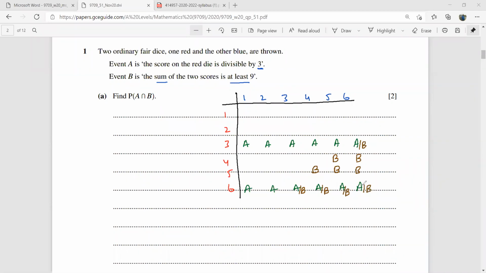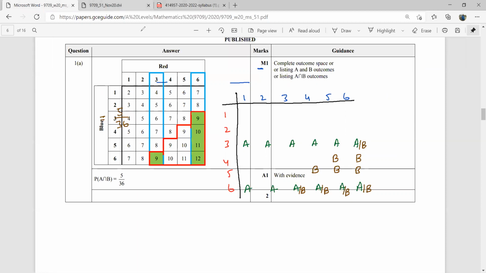You can see that there were 6 plus 6, 12 times we have A, and 1, 2, 3, 4, 5, 6, 7, 8, 9, 10 times we have B. And he's asking for the probability of A and B. So this is going to be 1, 2, 3, 4, 5. There are 5 such cases out of these 36 where we have both A and B happening. So through this table diagram, we have found the probability of A and B, that is going to be 5 over 36. I will check the answer. Yeah, this is 5 over 36.